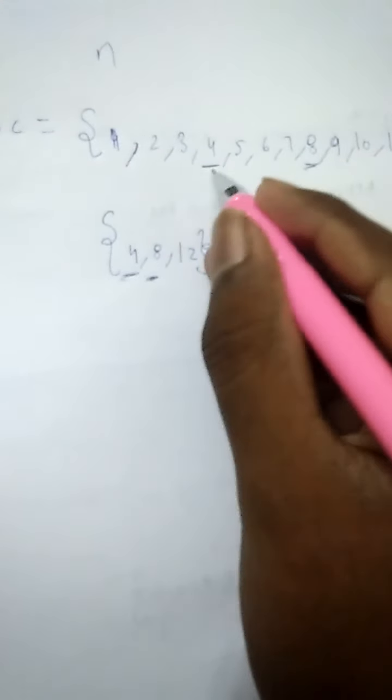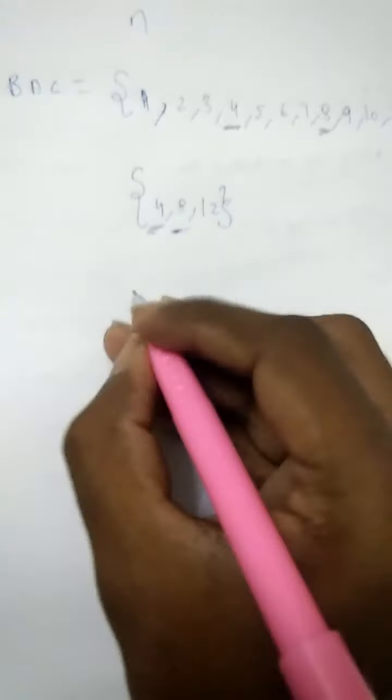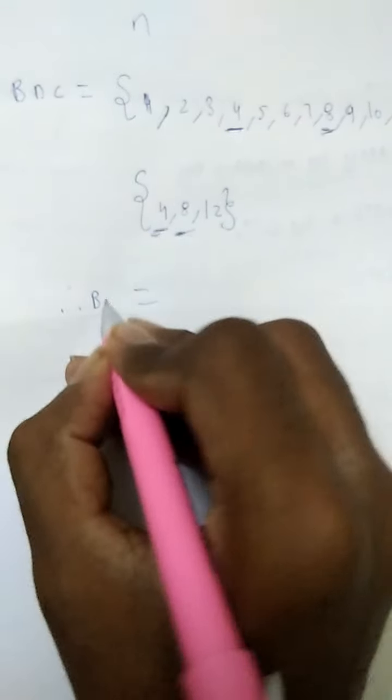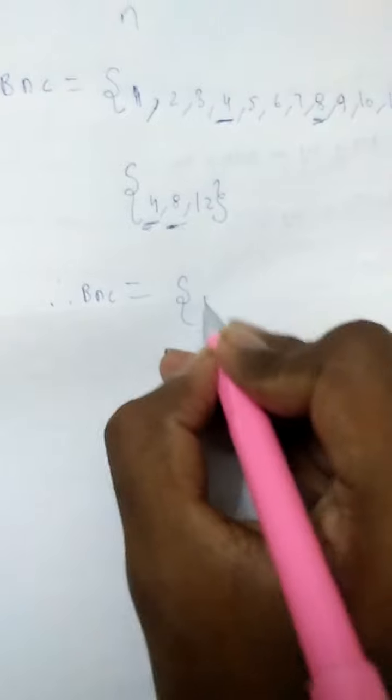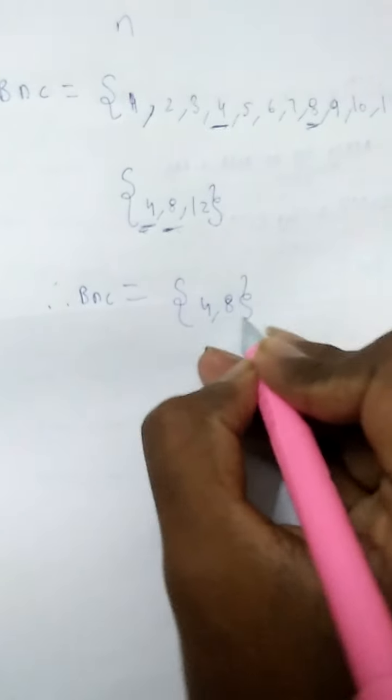Intersection means the common elements. Here 4 is there, here 4 is there, here 8 is there, here 8 is there. Here also the elements are not repeated. Therefore B intersection C is equal to 4, 8.